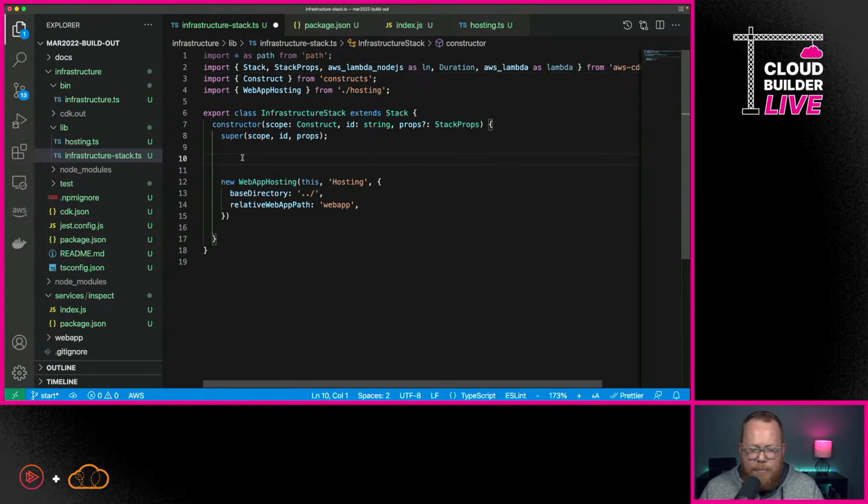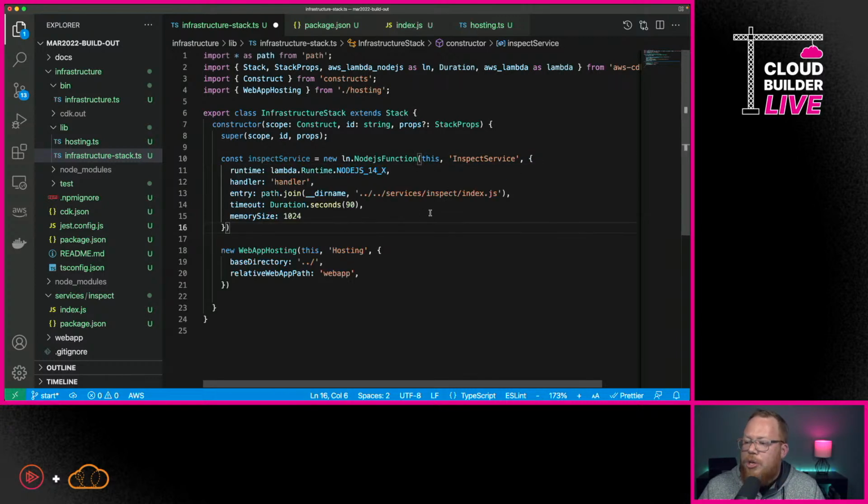And then the next thing I'm going to do is I'm actually going to go in and we're going to create an instance of our Node.js function. Now, the specific properties that we're using for this are tied to the Lambda function, again, that we just created. So here, I want to show you how you can use a lot of different properties to configure a resource within the CDK. So here, first, you can see that we're using the Node.js 14 runtime. We're going to use the function named handler, and here you can see we're specifying the path.